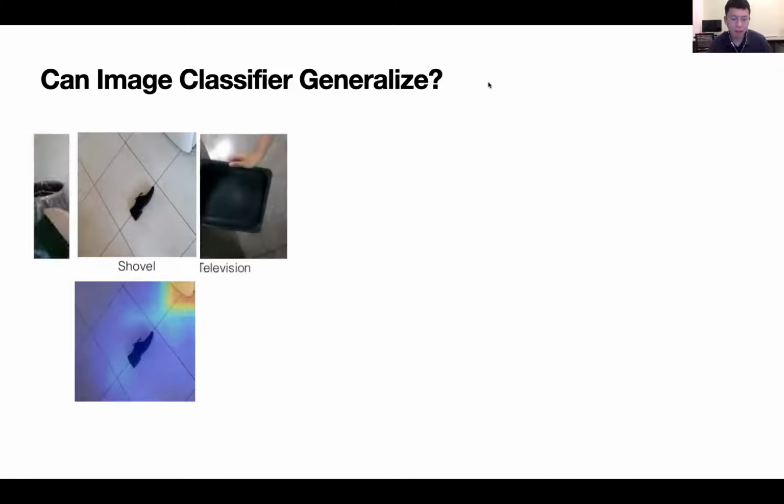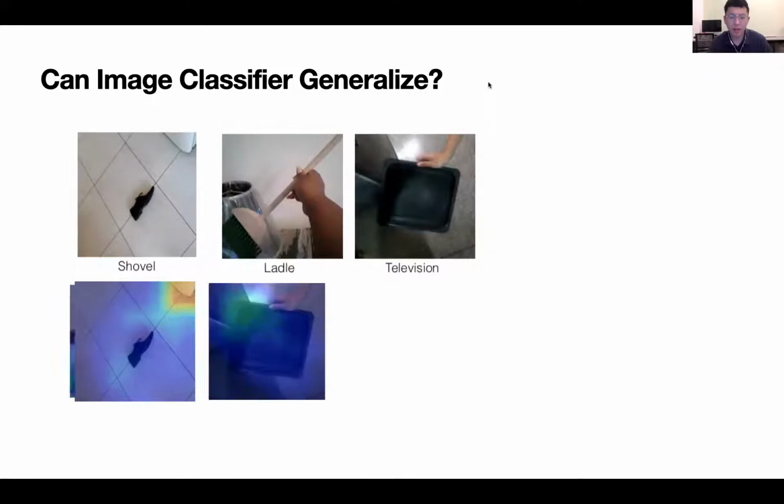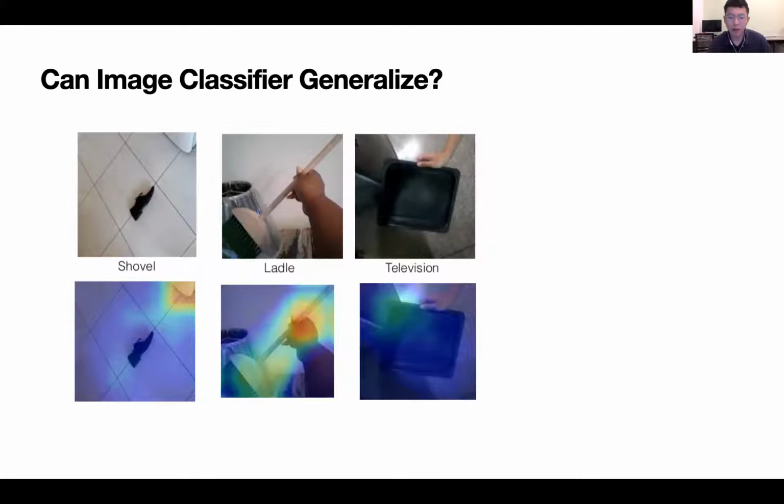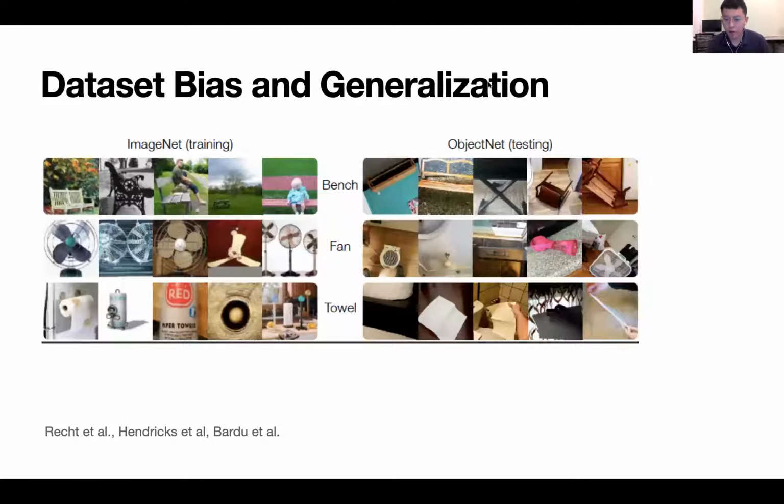The same error happens for other objects. Here's a misclassified broom and a misclassified tray. One reason the object recognition system fails is because of the dataset bias. They struggle to recognize objects that are outside of the training distribution. This has been widely reported in many studies.